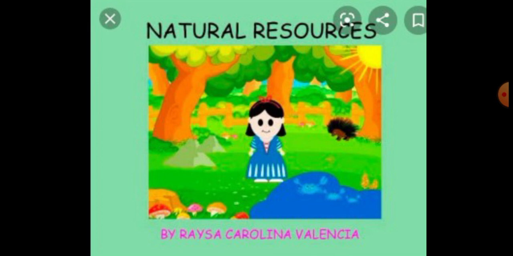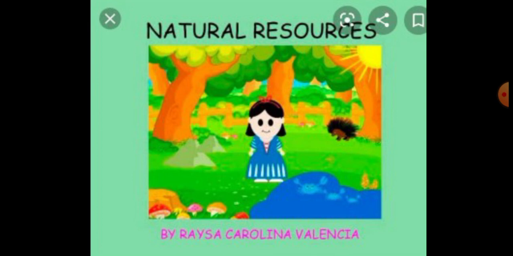Okay students, the correct definition of natural resources is any matter or energy derived from the environment that is used by living things, including humans. Listen very carefully, students. The correct definition of natural resources is any matter or energy derived from the environment that is used by living things, including humans, and it is called a natural resource.